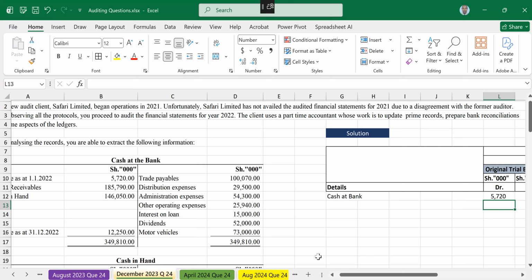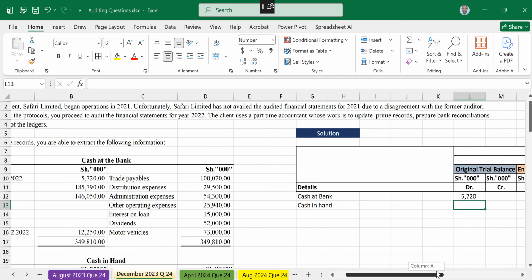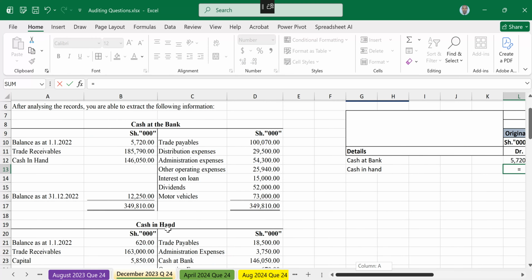Then ignore all those other items in the account. The second one will be cash in hand. The opening balance of cash in hand is 620.